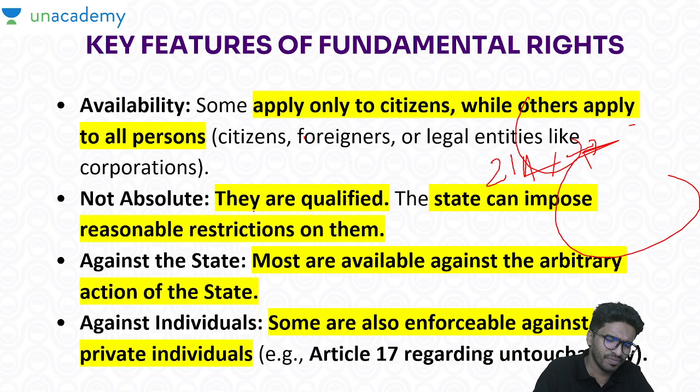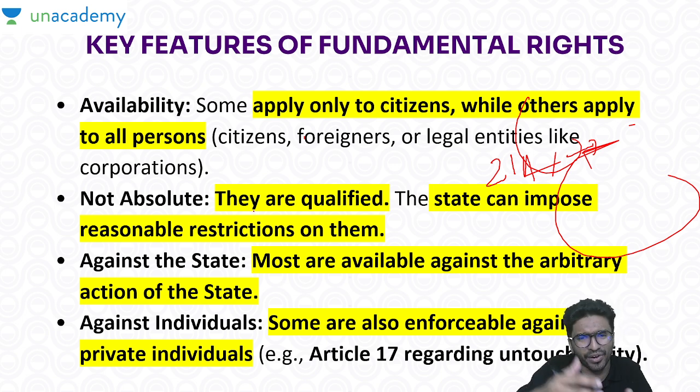Now listen here. What is Article 15 talking about? Prohibition of discrimination. What about Article 16? Public employment. What about Article 19? The 6 freedoms that are being given to you. What is Article 29? Protection of culture. And what about Article 30? That is minority education right.